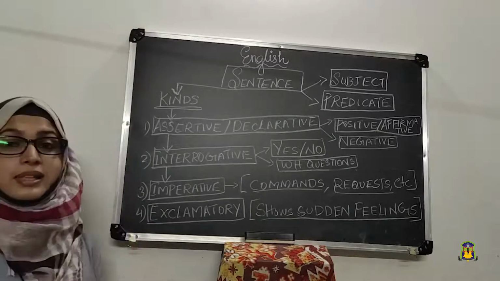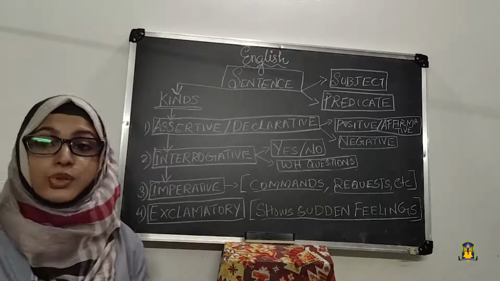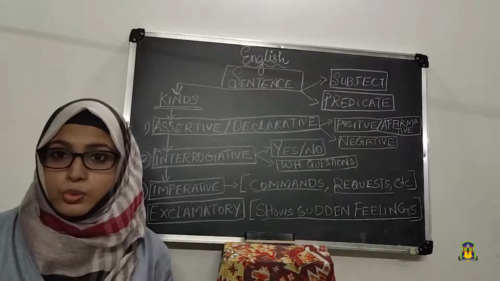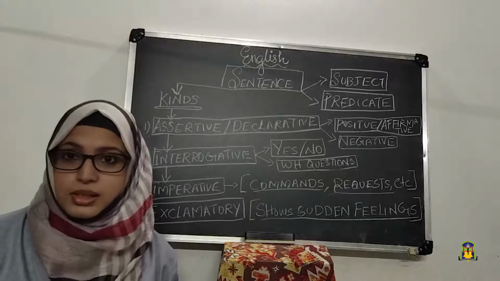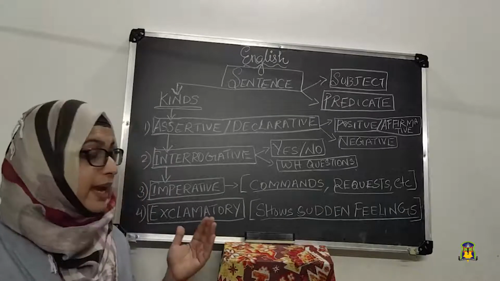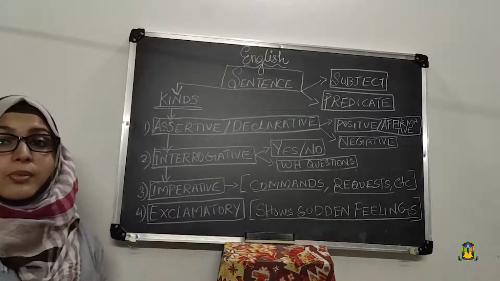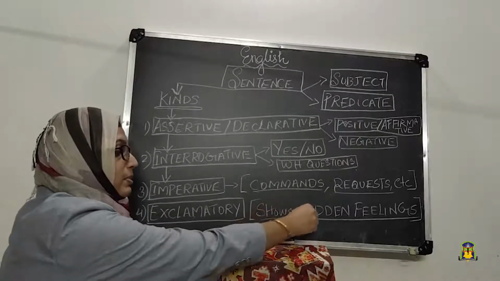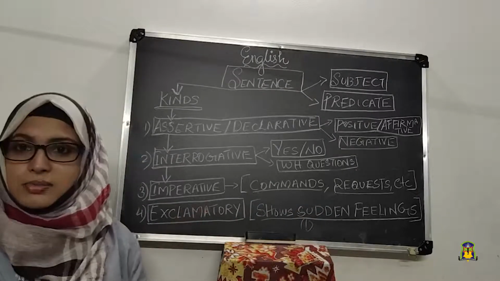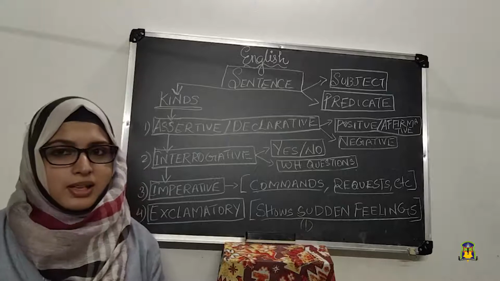Next, the last one is exclamatory sentence. Exclamatory sentence shows sudden feelings and emotions. Oh no, what happened? What a beautiful girl. Alas, he passed away. All those we use to express our feelings. That is exclamatory sentence. Also, an exclamatory sentence is shown with an exclamation mark. So it is very easy to find an exclamatory sentence because the exclamation mark will be there at the end of the sentence.